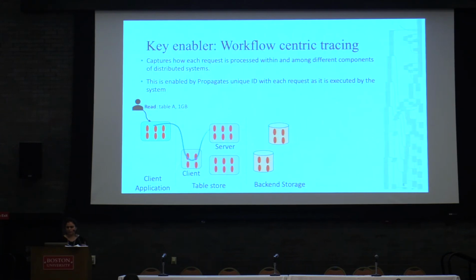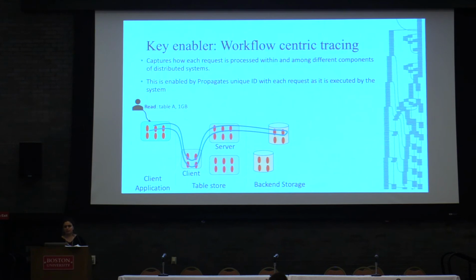When a request is executing, the tracing infrastructure propagates some context, which we call metadata propagation, along with the request. This allows the distributed tracing tools to reconstruct the behavior of the system and build the workflow of how a request is processed through the system. For example, on the right side, you can see the workflow of writing to HDFS, which is a distributed storage system.